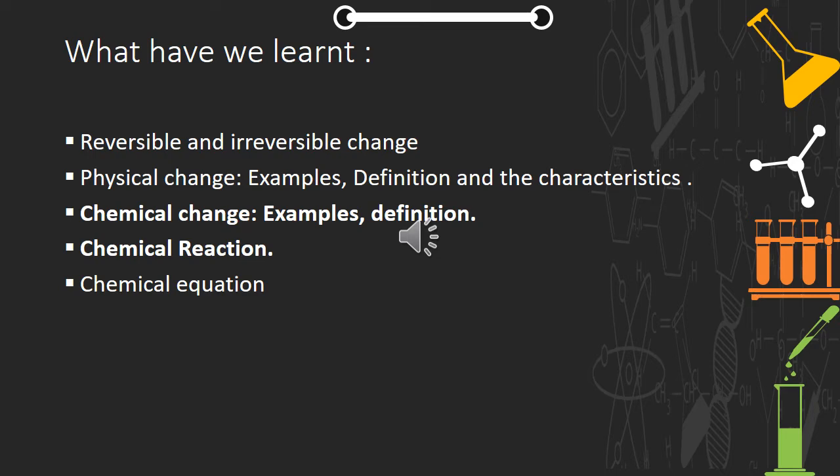Further, we have seen that every chemical change is accompanied by a chemical reaction. We have also seen how the chemical reaction is written, what the reactants are and what the product is. And we have seen how this chemical reaction is represented in symbolic form, which is nothing but the chemical equation. So till now we have learned all this in the chapter. Further, we are going to learn more about chemical reaction, or say chemical change, and its characteristics. So let's begin.